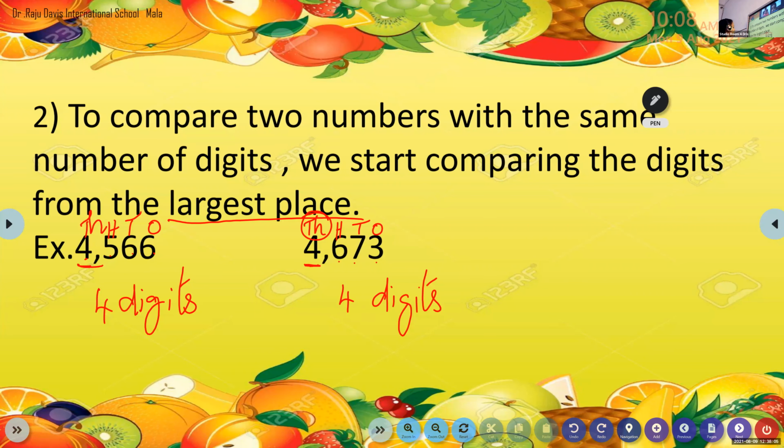See, look here. 4 and 4 same. So what we have to do? We have to go to the 100 place, the number in the 100 place.